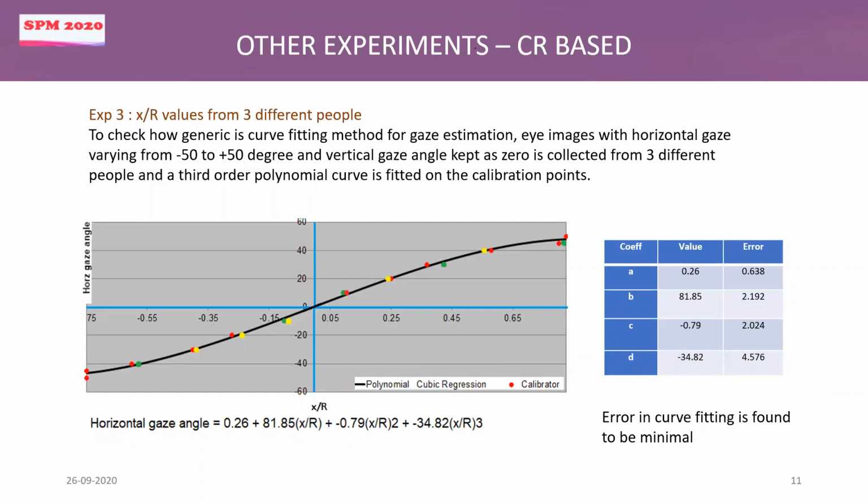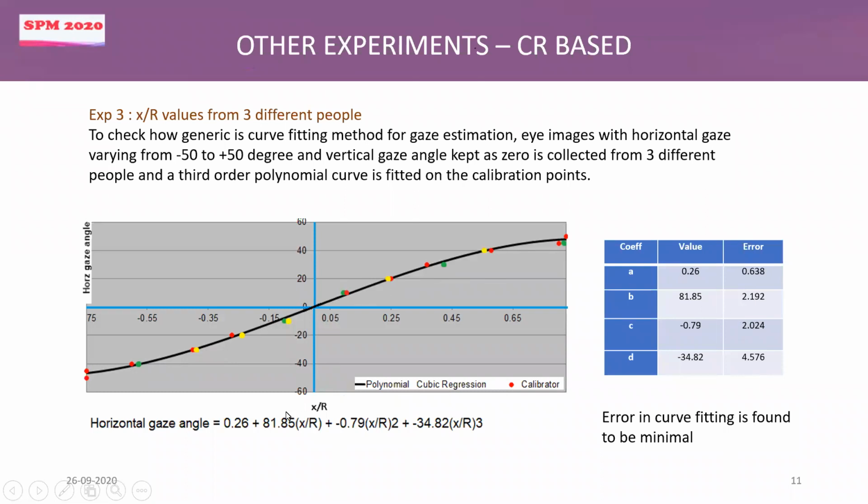So in order to find that, we captured these x by r values from three different people. So the red dots are the values from one person, green is values from person two, and yellow is values from person three. And then we mixed the values and we plotted a curve, and this is the curve. And if you see the error values of the coefficients, they are low. These error values are low.